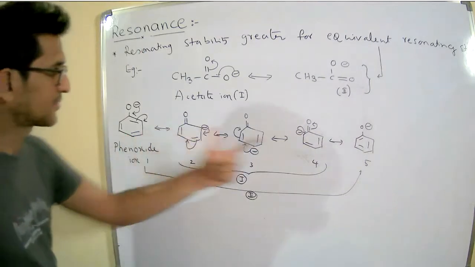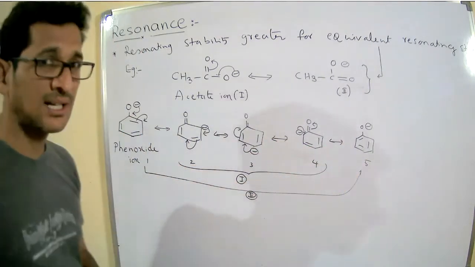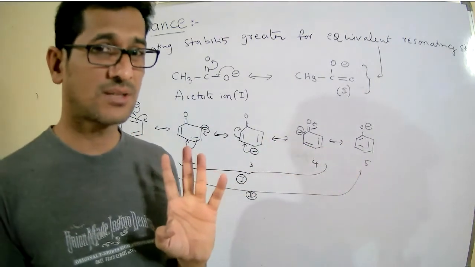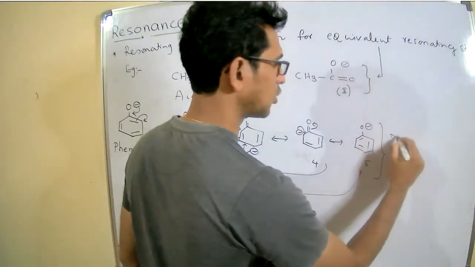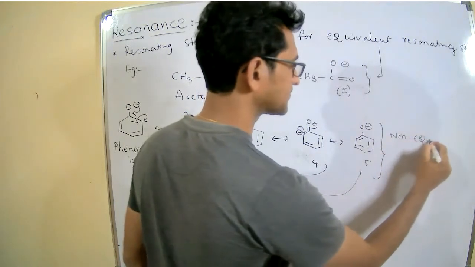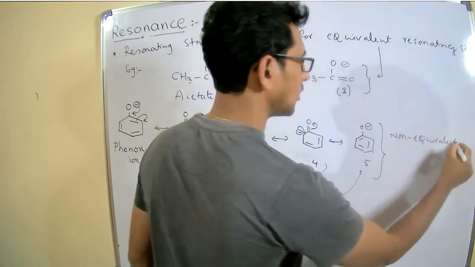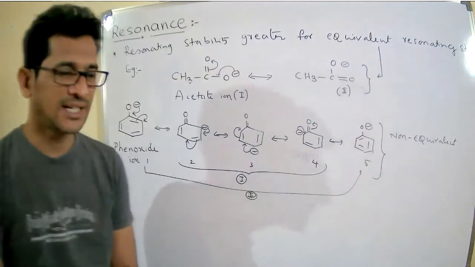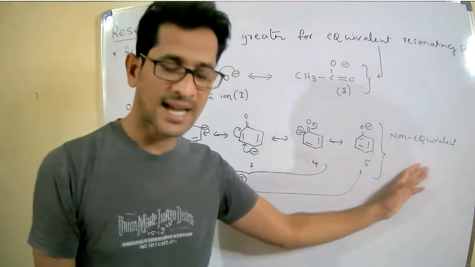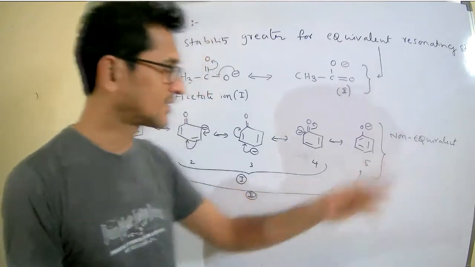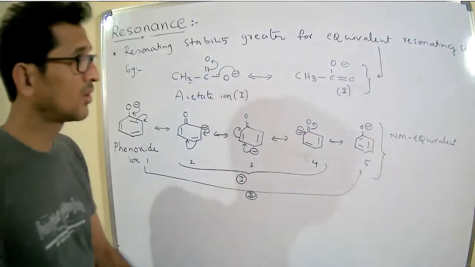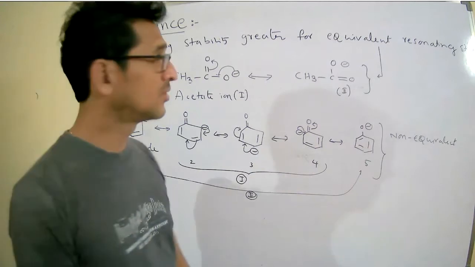In the second set, the negative charge is present on the oxygen. Therefore, these are called non-equivalent resonating structures.